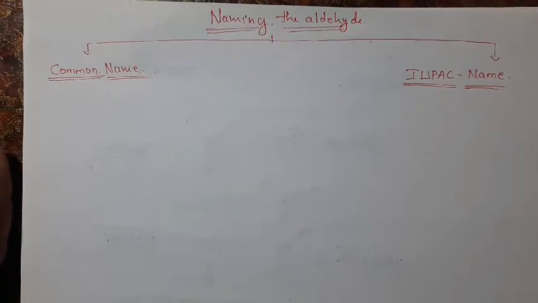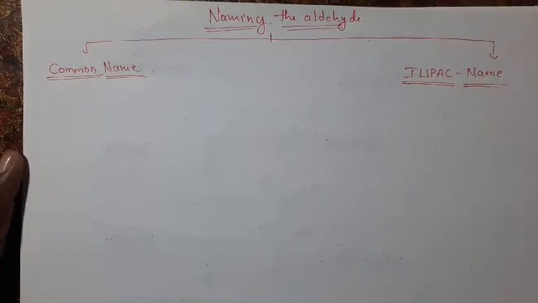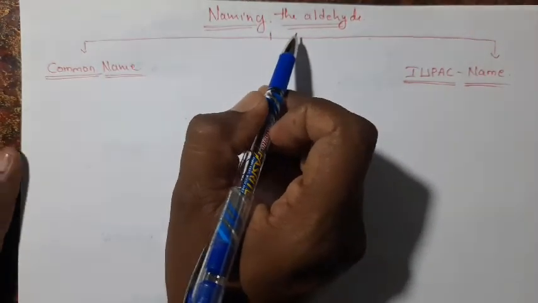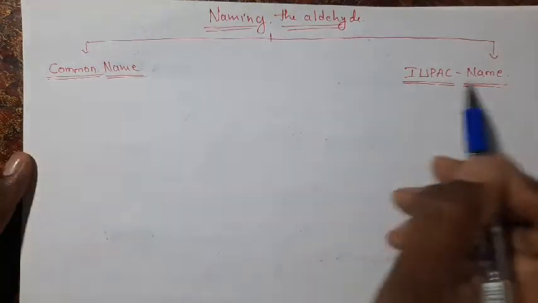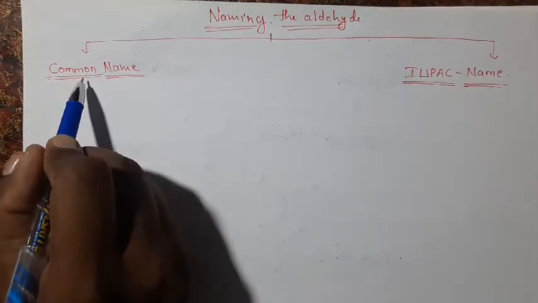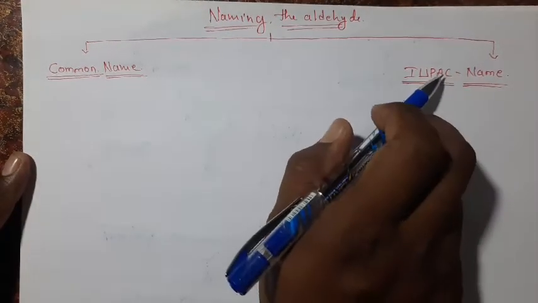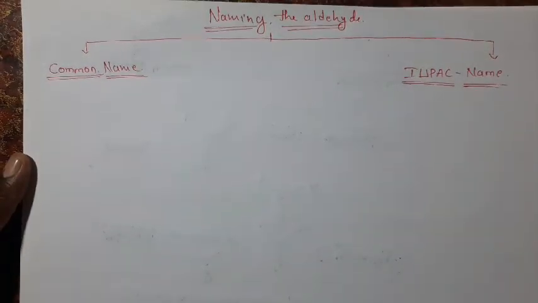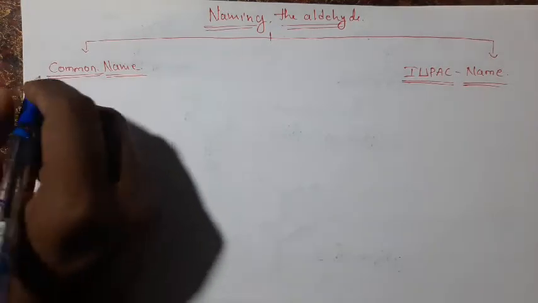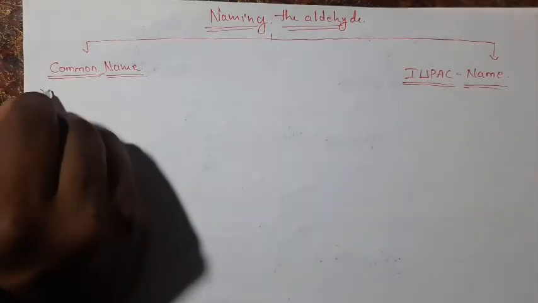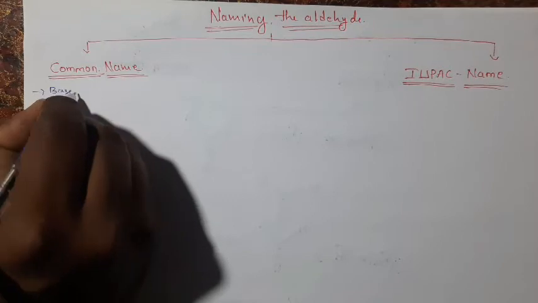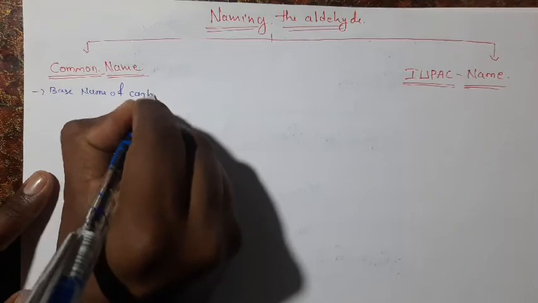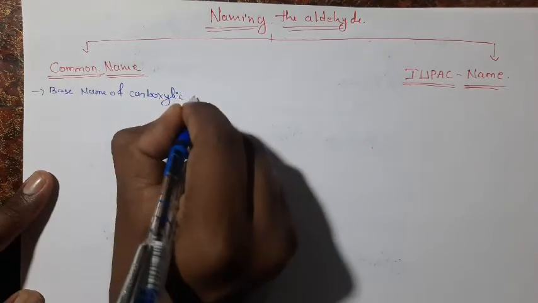Okay. Next point is naming the aldehyde, nomenclature of aldehydes. In nomenclature of aldehyde, the aldehydes are named in two ways, common name and IUPAC name. First one is common name and next one is IUPAC name. And common names are arrived due to the source of the compound, and common name is based on the name of the carboxylic acid.